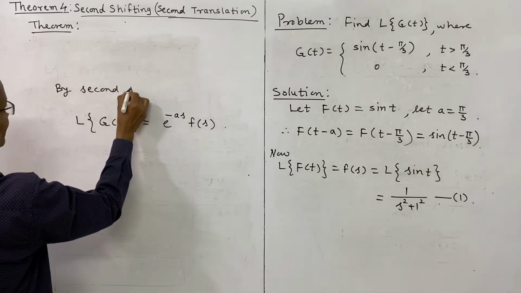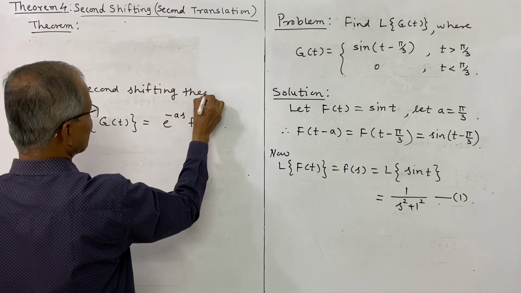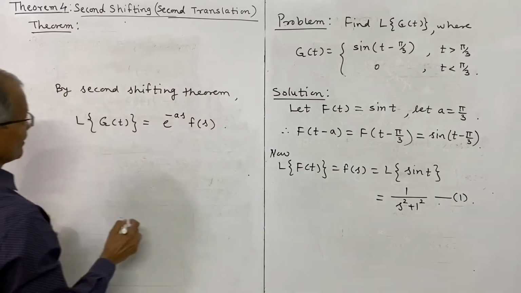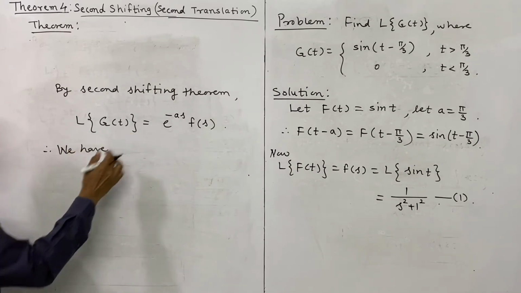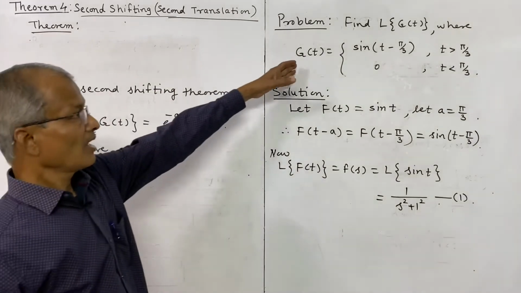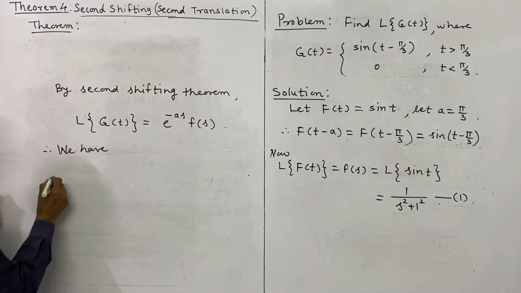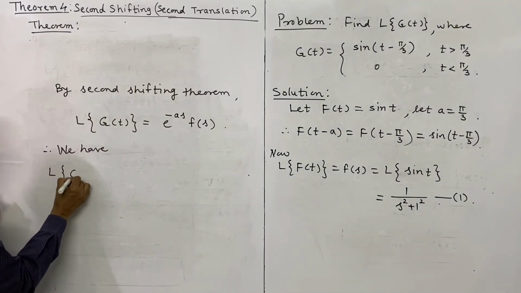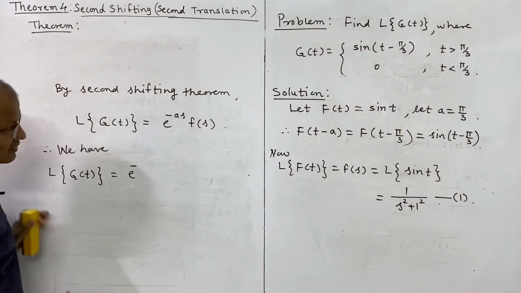So by the second shifting theorem, therefore we have, this is the second shifting theorem. If g has this form, and we have g in that form, and therefore we have L of g of t is equal to e power minus as. What is a?